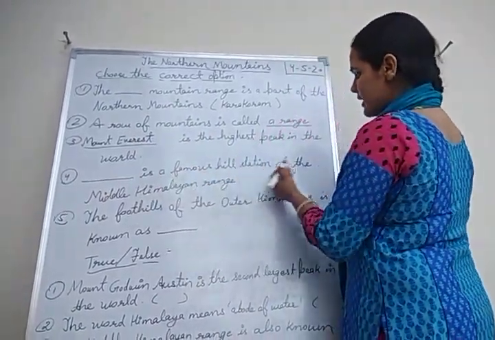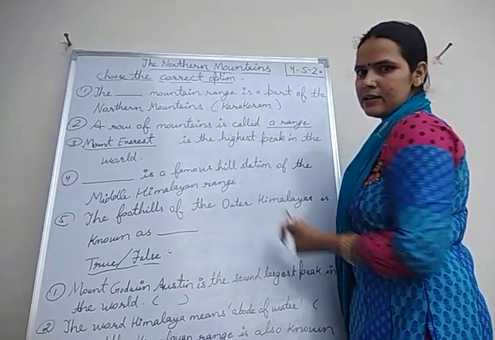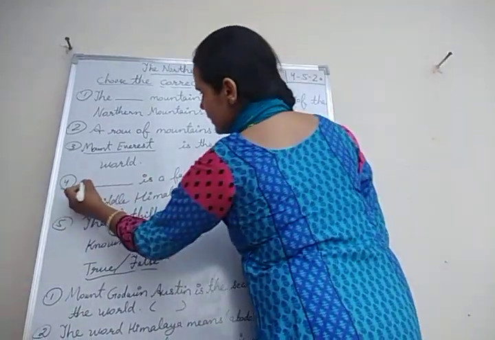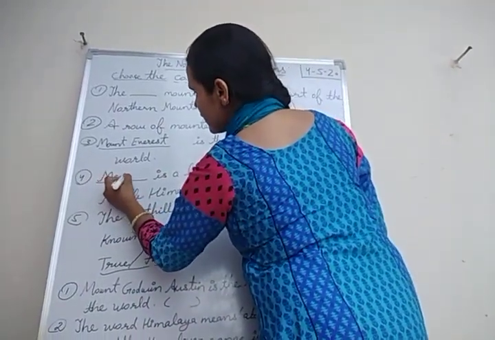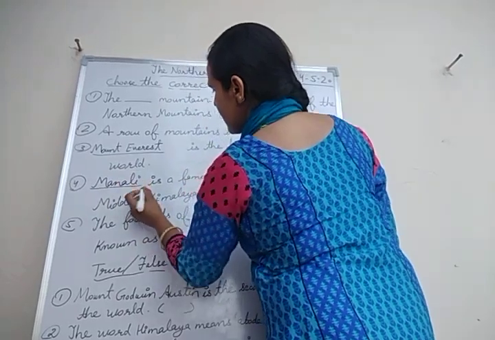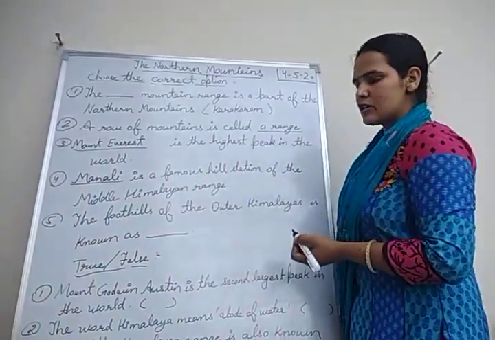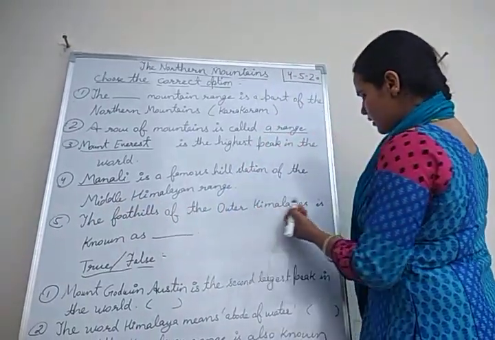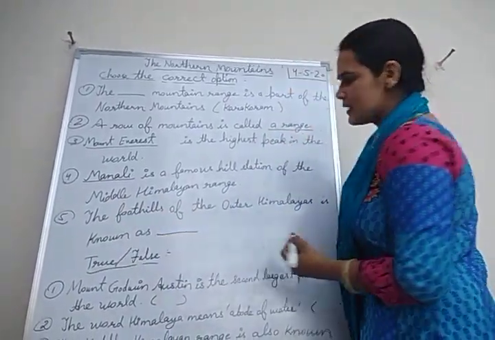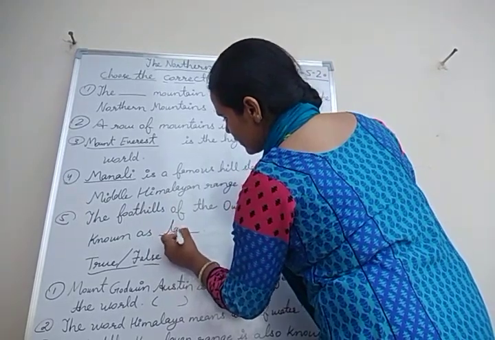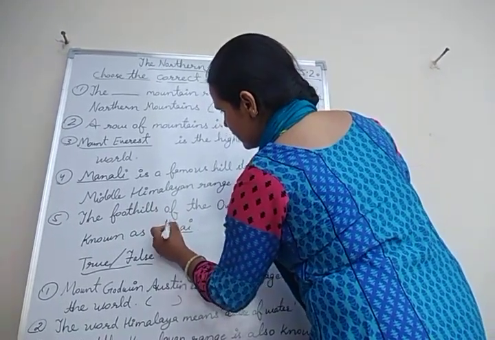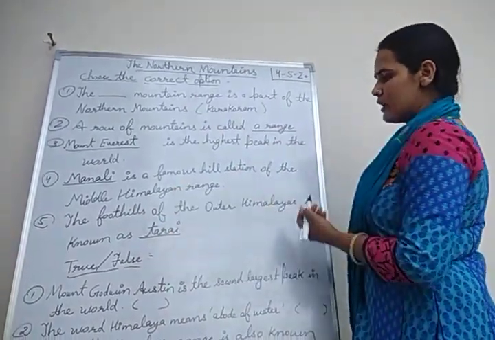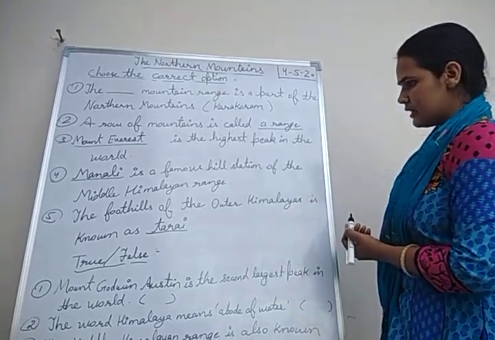Dash is a famous hill station of the middle Himalayan range. That is Manali. Manali is a famous hill station of the middle Himalayan range. The foothills of the outer Himalayas are known as Terai. So Terais are the foothills of the outer Himalaya range.